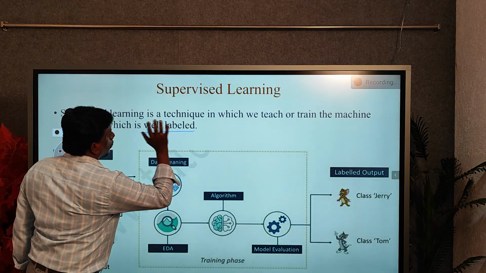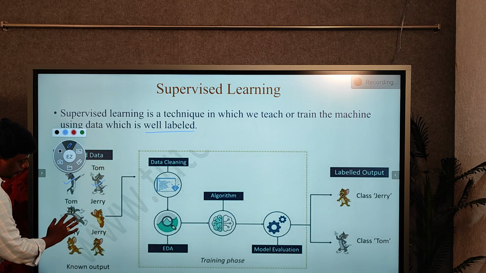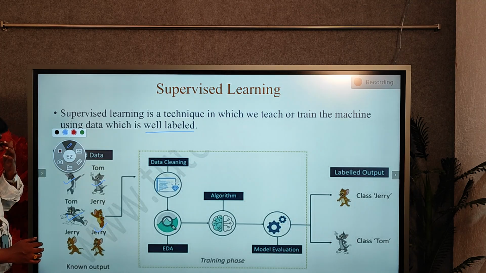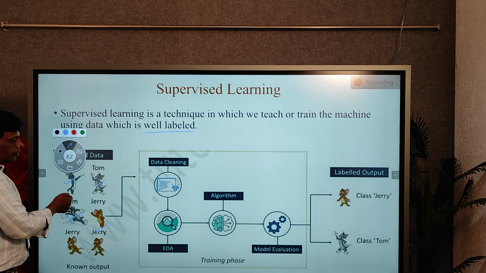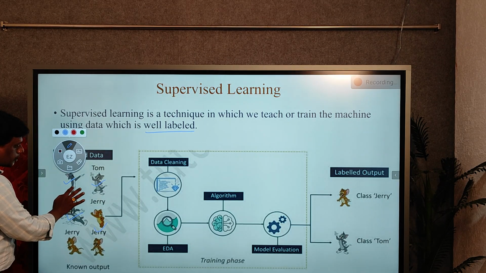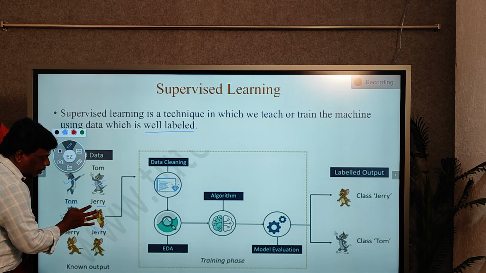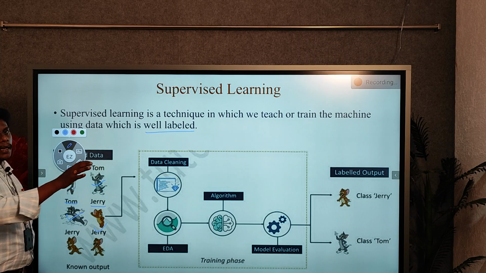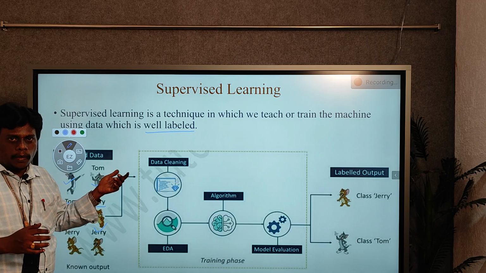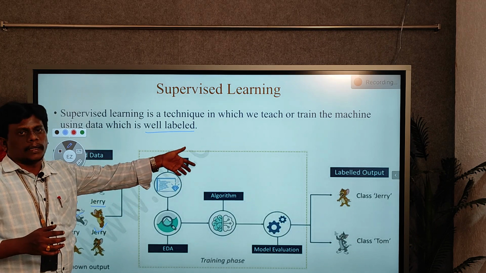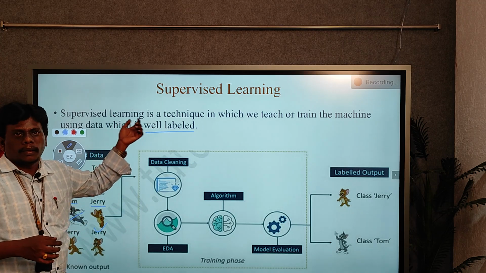There are some images like Tom and Jerry images. Whatever images we give for training, we give the images with labels. This image is called Tom, and this second image is called Jerry. Like that we give the data with labels, so that the machine can understand what type of images we are giving for the training, and easily identify what type of data it is.